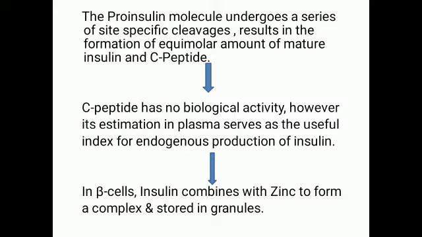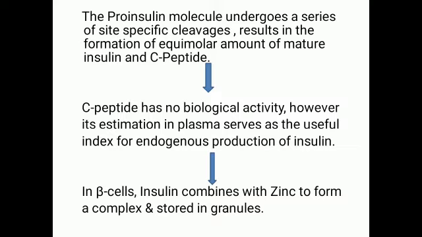So, insulin can also be given exogenously in those patients who are suffering from diabetes mellitus. If you have to distinguish whether the insulin present is exogenous or endogenous, we can simply check the level of C-peptide. If it is endogenous, then we are going to find equimolar concentration of C-peptide as well as that of insulin. But for exogenous, we have nothing to do with the C-peptide.